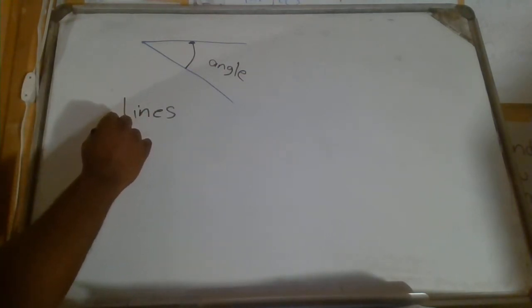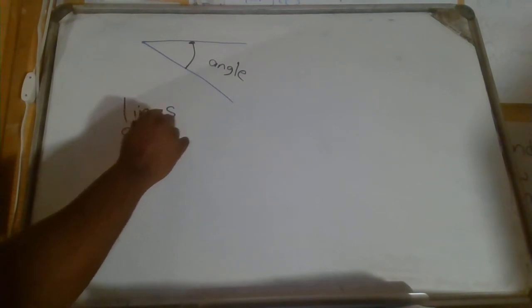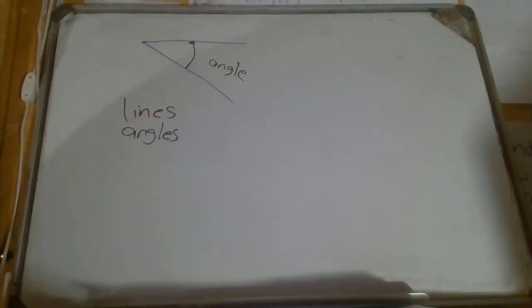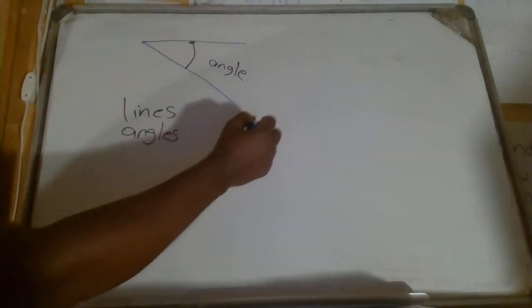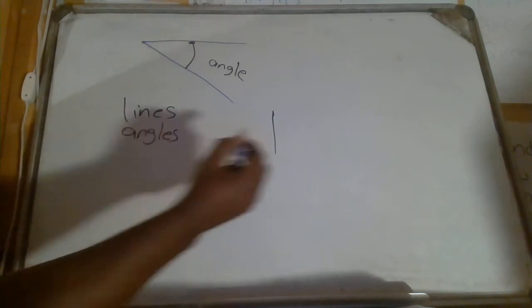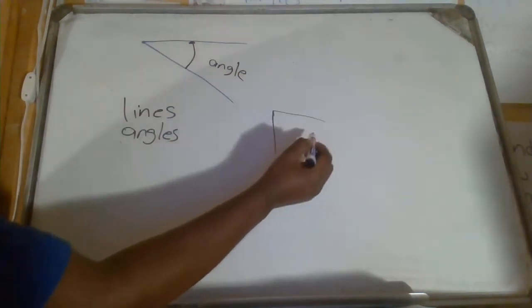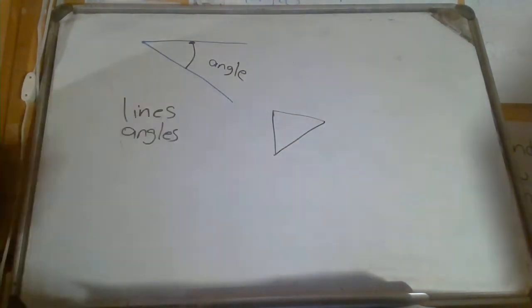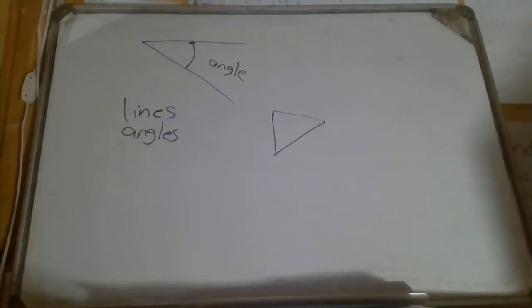You'll be dealing with angles. Okay, so that is basically what you're going to be dealing with in geometry. And then these lines, you can have a line here and another line here and then another line. Now these lines coming together, they can form what? A shape.